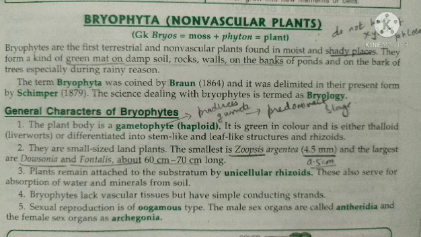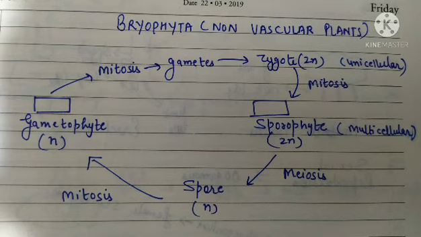These plants are found in moist and shady places and they have a very small body that is attached to the substrate. The plant body is gametophyte, it is haploid. When all the cells of a body are in haploid state, then we call that plant a gametophyte. So bryophyta are gametophyte.